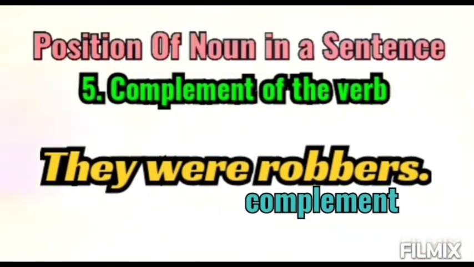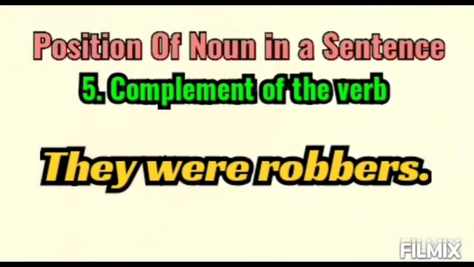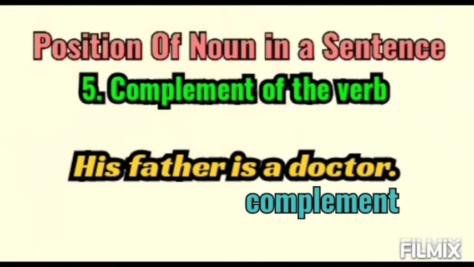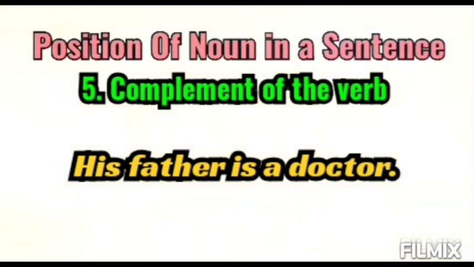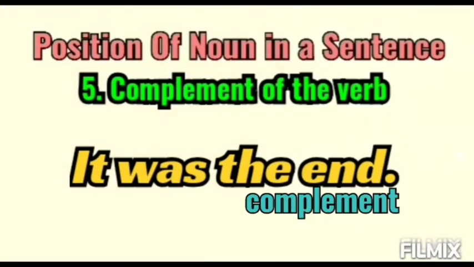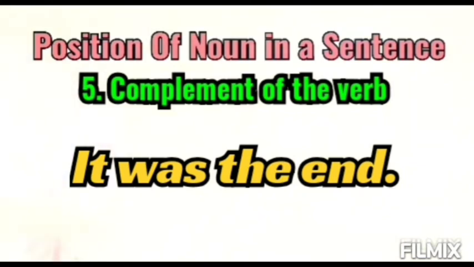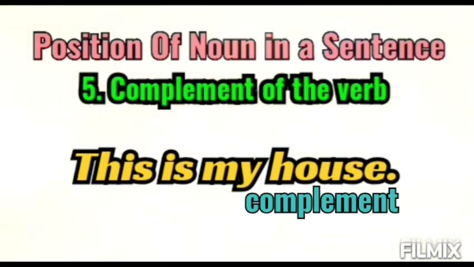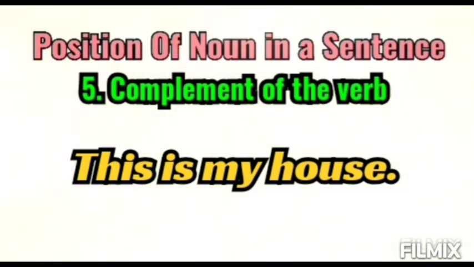So robbers is the complement of this were. His father is a doctor. So doctor is the complement of this is. It was the end. So the end is the complement of was. This is my house. So my house, or simply house, is the complement of this is.